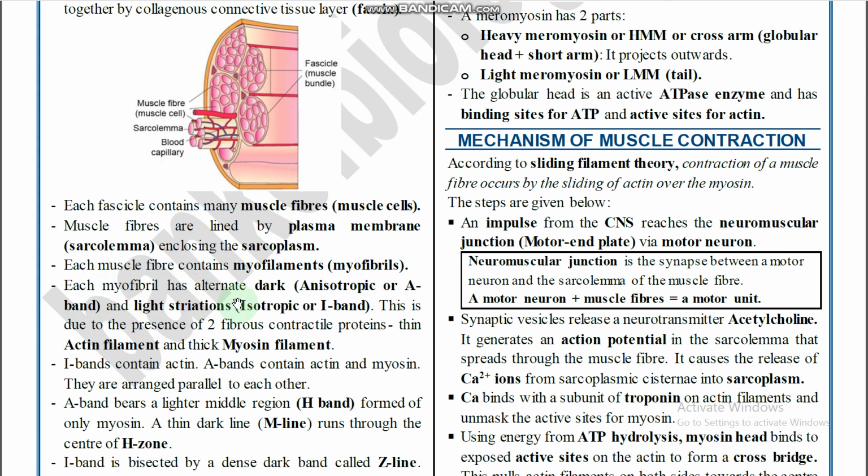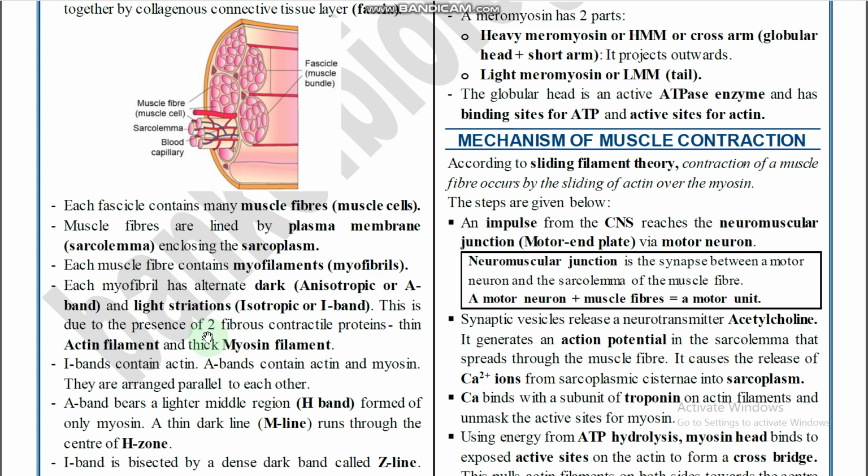And each myofibril has alternating dark anisotropic or A bands and light striations, isotropic or I bands. In each myofibril, what is presented? There are two different types of bands, so there are two different types of protein distribution. Those are the dark or anisotropic or A band, and the light striations, also called isotropic or I band, right?